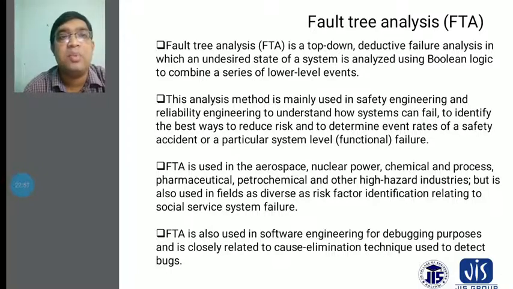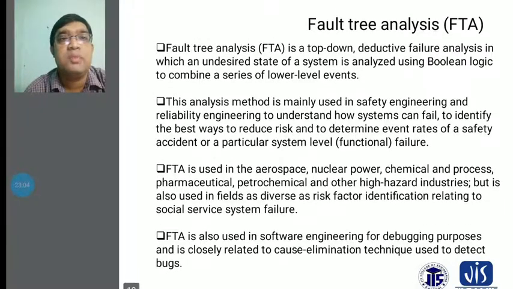Similarly, for reliability you have to consider the fault tree analysis, and also go toward zero defects in systems, so that the best way to reduce risk is identified, and to determine the rates of safety accidents and the particular system level.